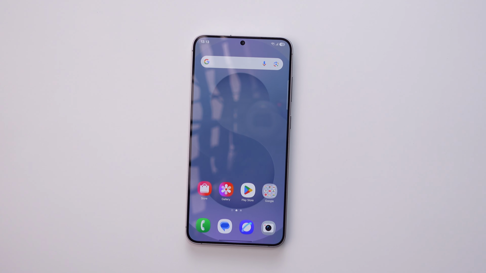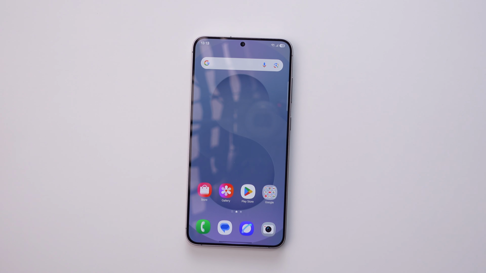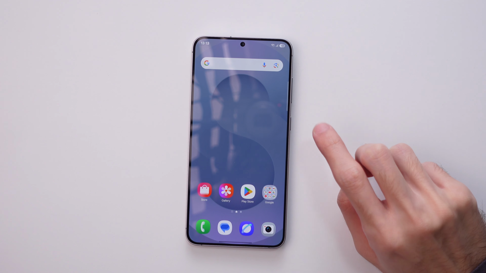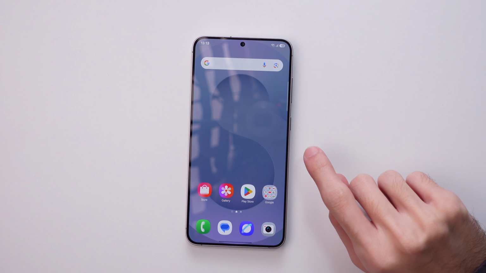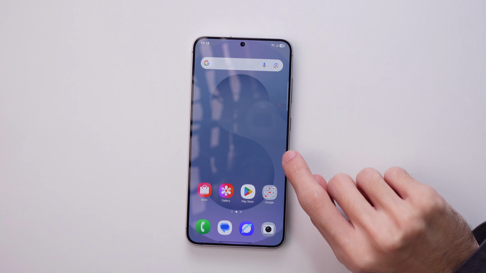This is the Galaxy S25 Plus, and in this video I'm going to show you how to disable the camera shutter sound. There are two ways to do it, but the first way you might not be able to do it because of the laws of your country.